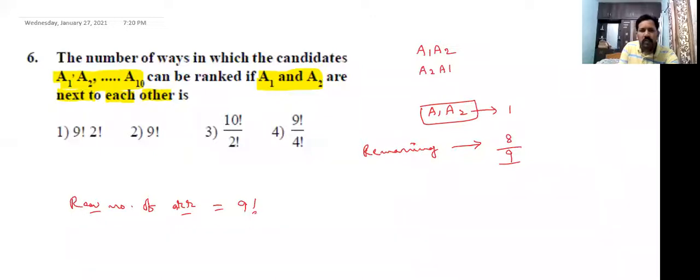But the 2 people we treated as 1 unit can be arranged among themselves in 2 factorial ways. 2 factorial means 2 ways only: this is one way, this is another way. 9 factorial into 2 factorial. This is the answer. So which option is correct, students? First option.